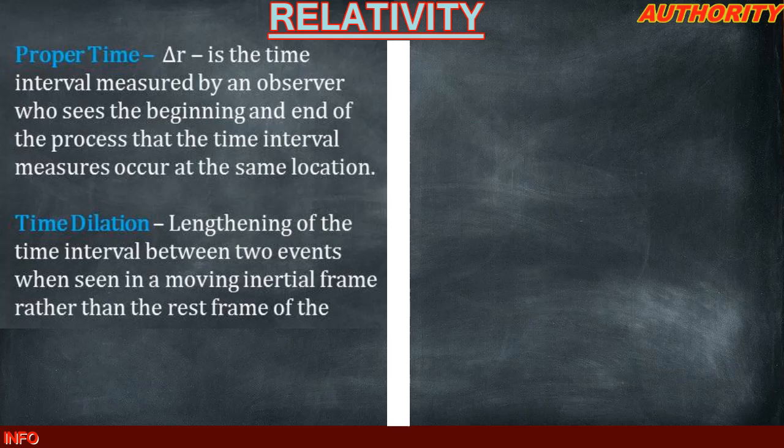So we can simply say that time dilation is the proper time all over the square root of 1 minus v squared all over c squared. Okay, good.